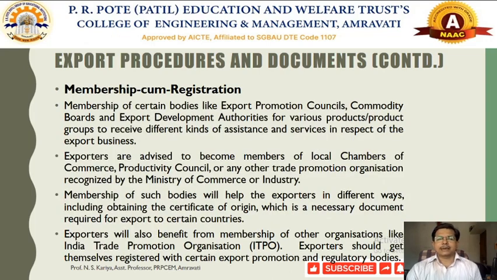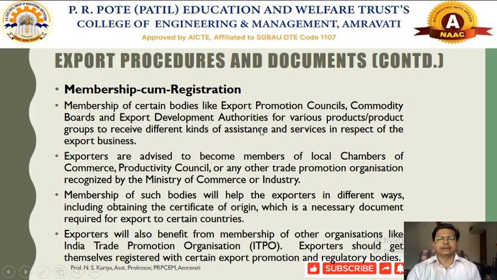After that, the individual exporter has to obtain some memberships from different authorities laid down by the Government of India. These are apex bodies and autonomous bodies that we already discussed in the previous sessions: the export promotion councils, commodity boards, and export development authorities.